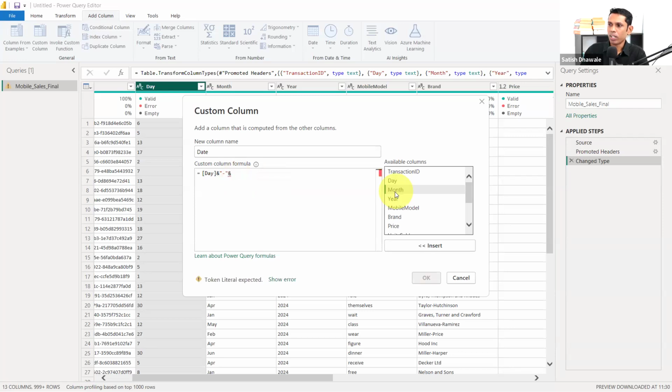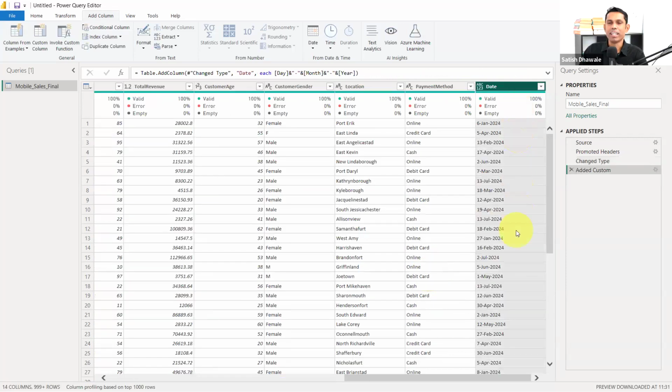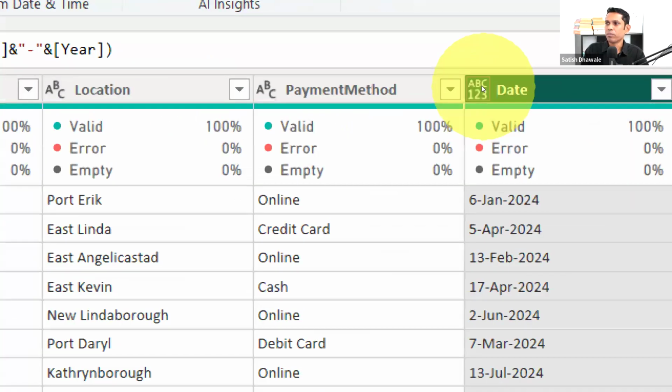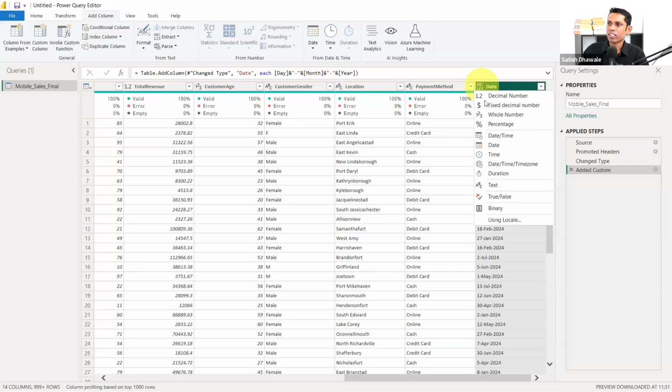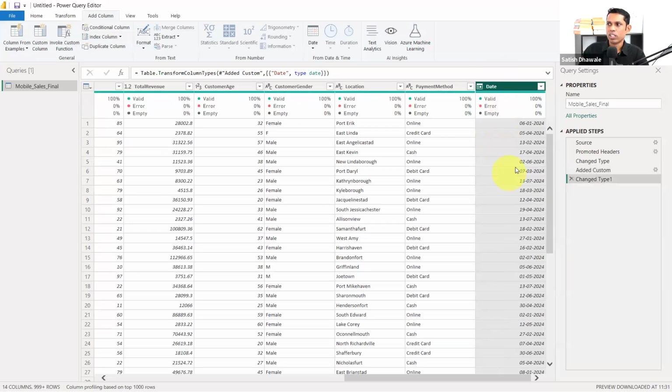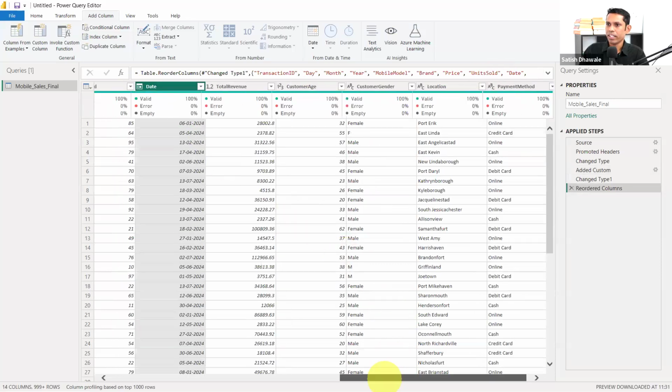Look, I'm adding the formula again. I'm not going to explain this formula this time because I already explained what I did previously, and here it is. I've done it. So it's correct: day, month, and year. Now let's go back and we are getting our date, but it's still not in date format. So in order to convert into the date format, we can click on this and say date only. So now it's date.